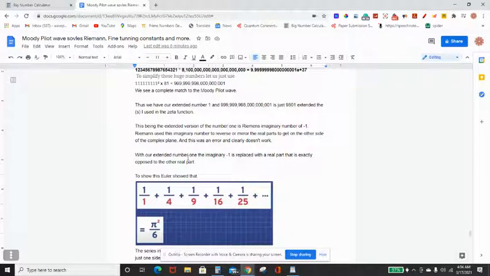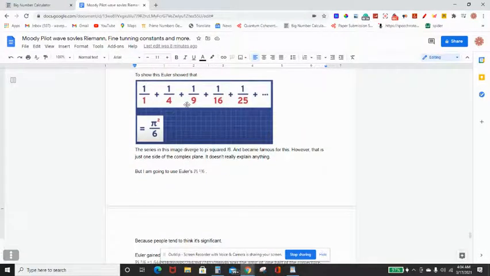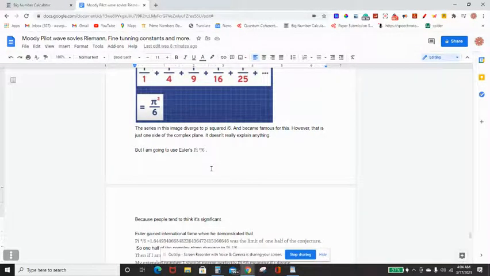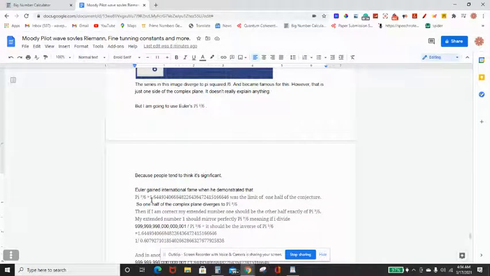So will it work? Well, we're going to use Euler's number. Euler got famous for coming up with this, 1/4, 1/9. He says that it diverges to pi squared divided by 6. And he got very famous for this. So fine, let's use it. Even though we clearly see it's not the right series of numbers to really lead us anywhere, but let's use it. So pi squared divided by 6 is this number.